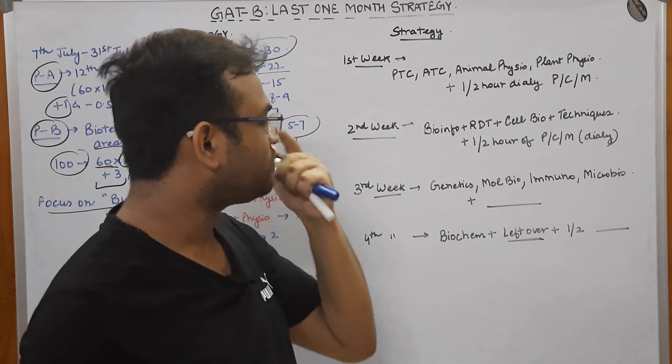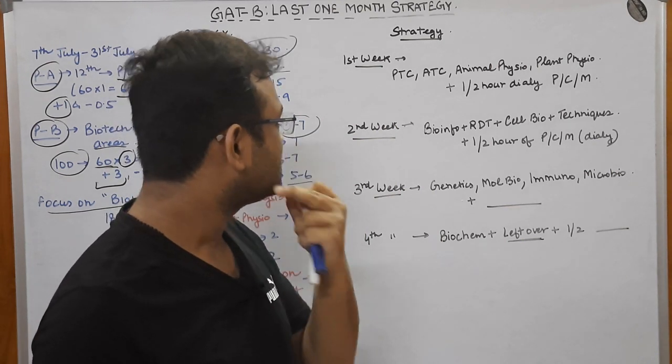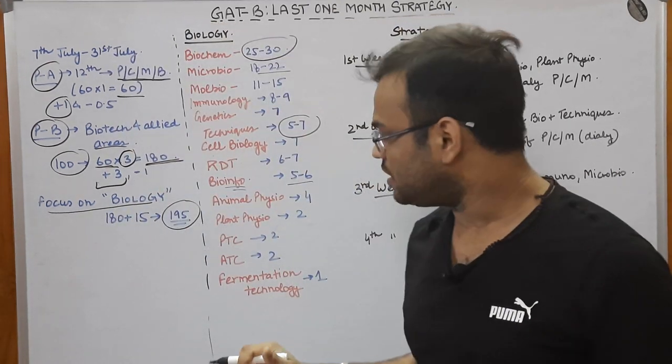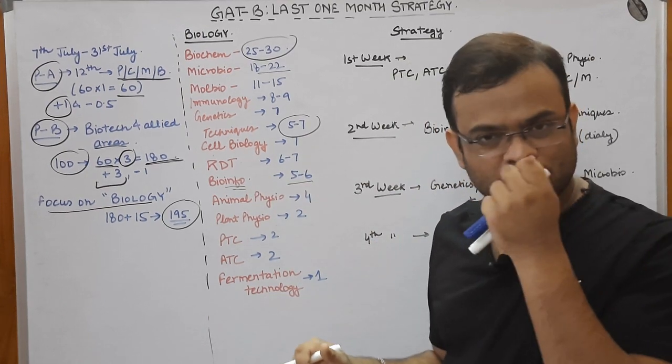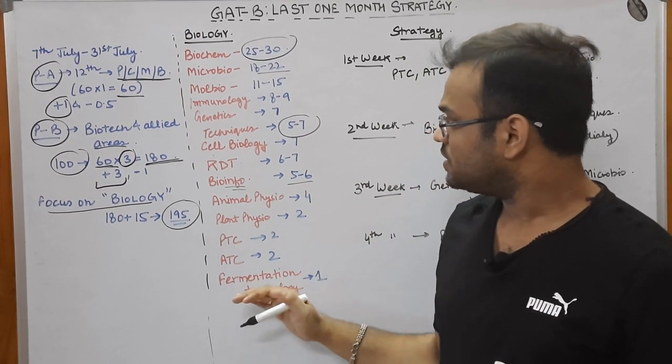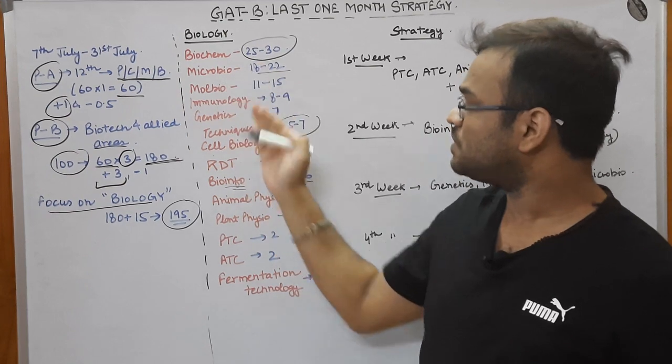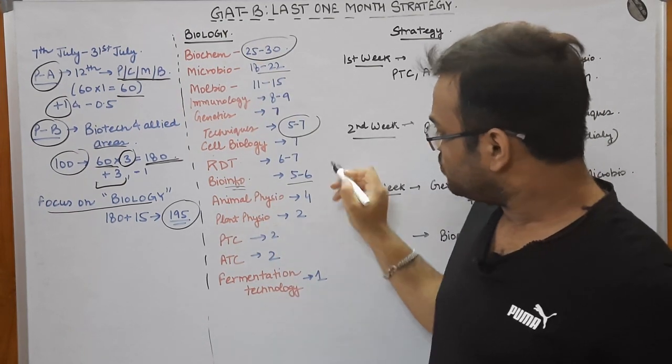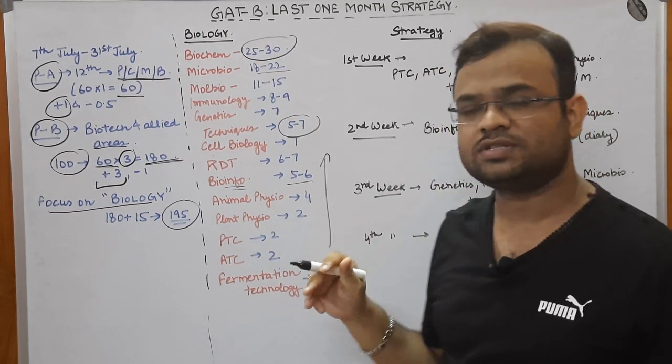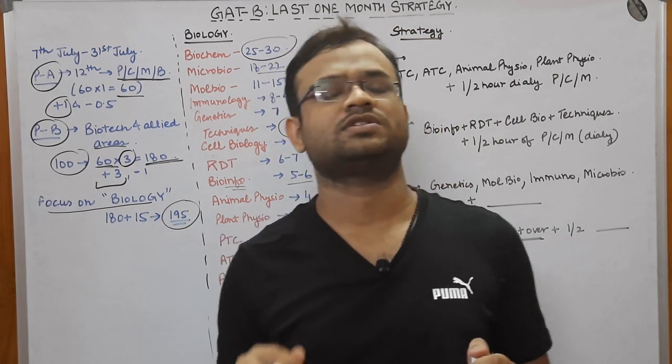In the first week, what would I have done is, I would be starting with the lower portion. Why lower? Because biochemistry is the maximum yielding topic, and if you move in this direction, the number of questions is increasing.